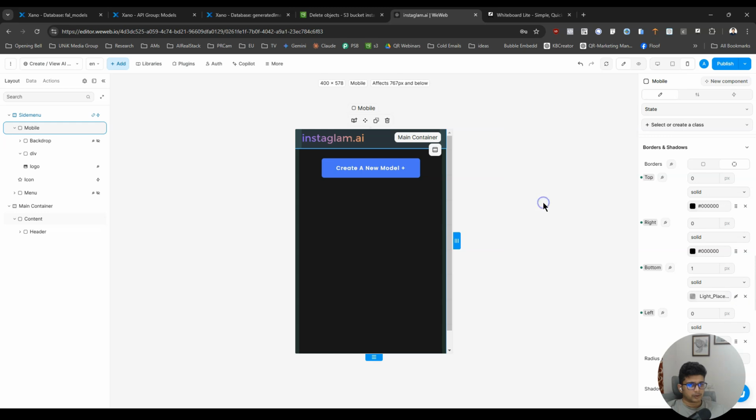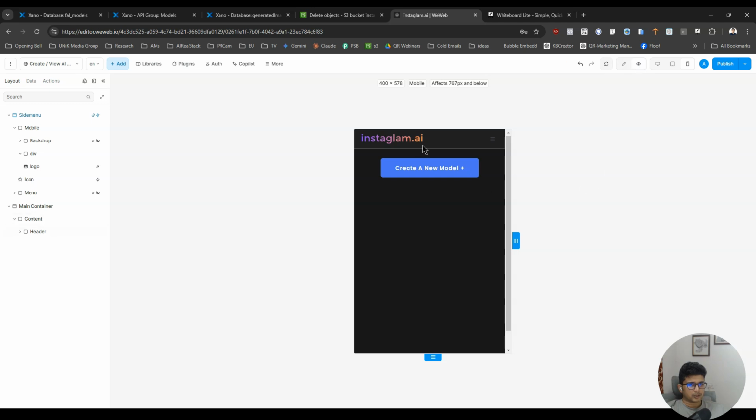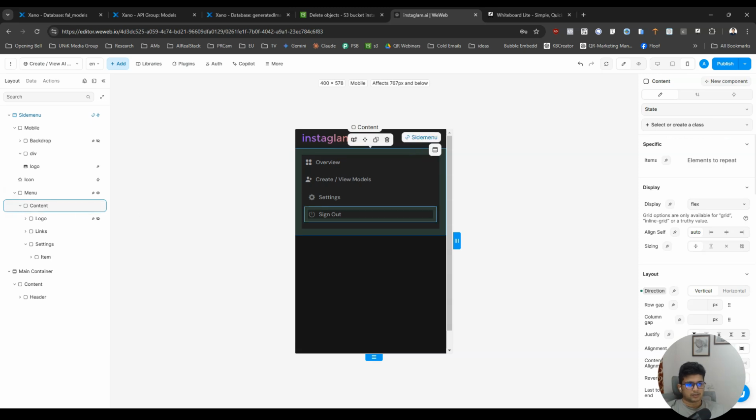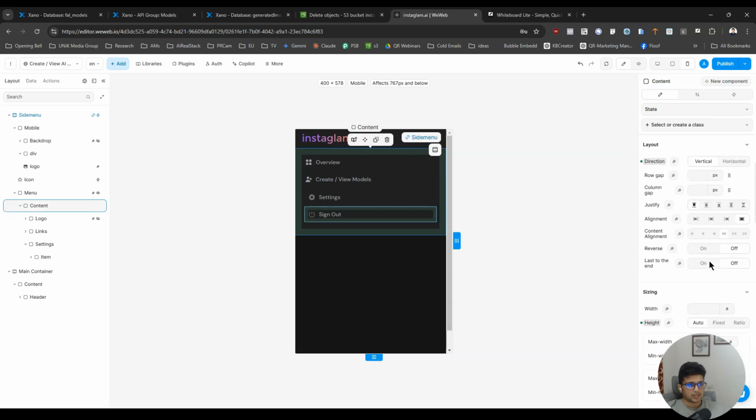We will use the placeholder text color for that. So Instagram looks good. People click on this, it's going to open up this. I don't like the way it opens up. I also don't like this thing, so I'm gonna get rid of that. Okay, and this needs to be bigger.